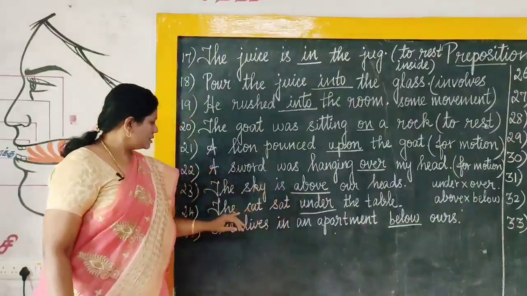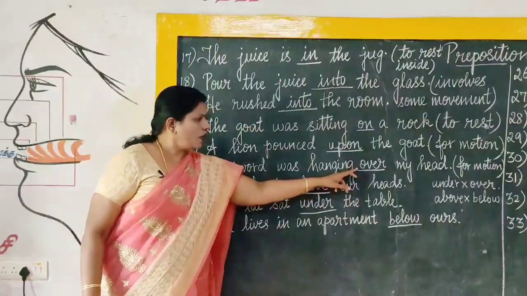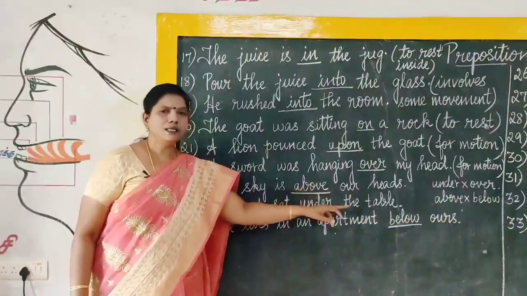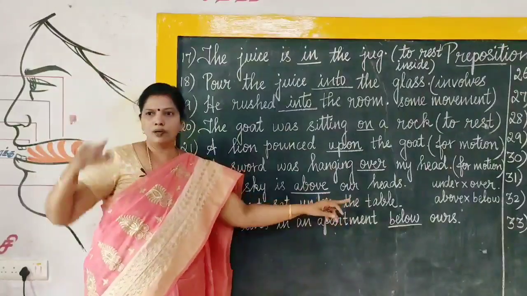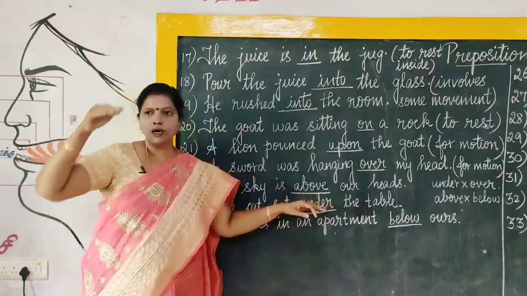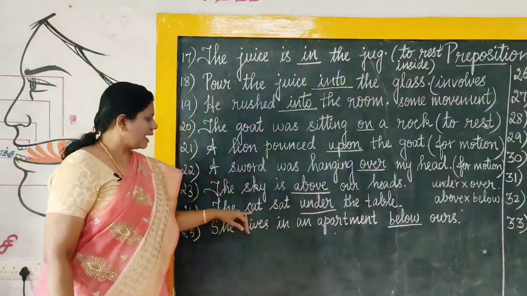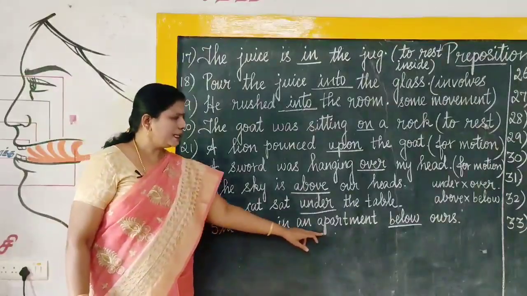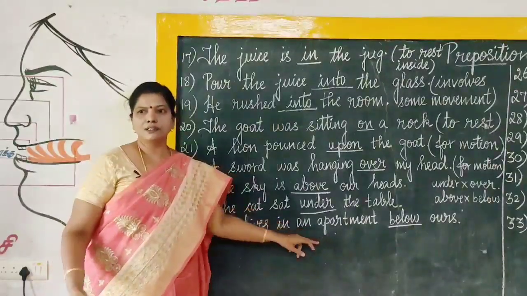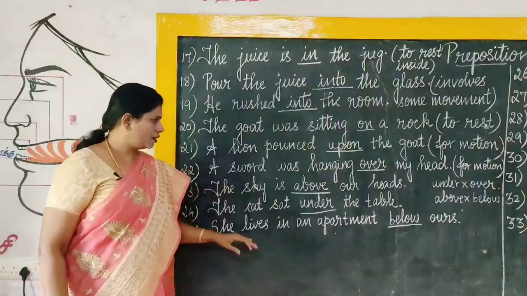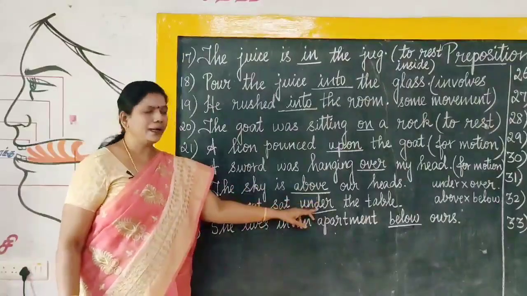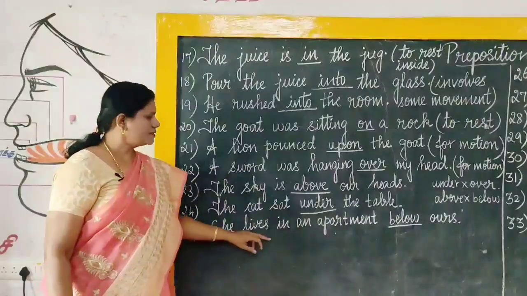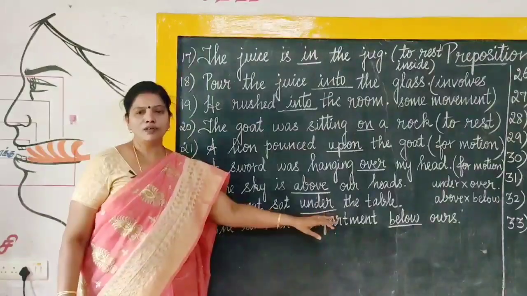Okay. Next, the opposite of over is under, and the opposite of above is below. Above, below. Similarly, over, under. The cat sat under the table and she lives in an apartment below ours. Above, below, right? The opposite of above is below and opposite of over is under. So, she lives in an apartment below ours.